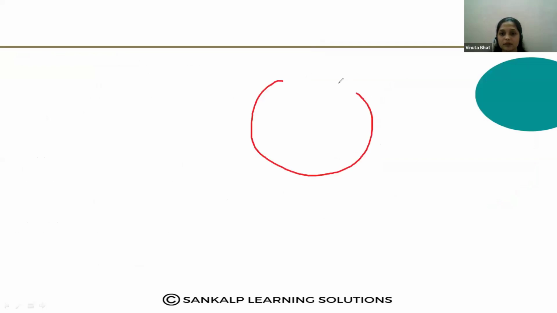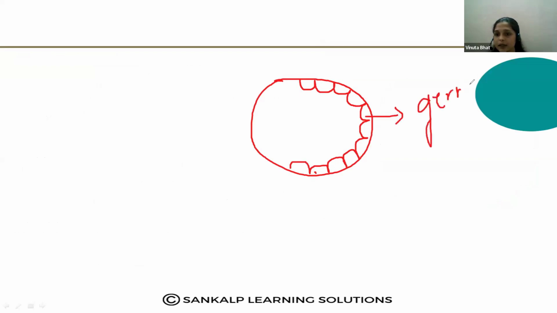So this is the seminiferous tubule. So this is lined by a special type of cells. They are called germ cells or spermatogonial cells. So what is the function of these germ cells? Germ cells, they undergo meiotic division and form the primary spermatocytes, secondary spermatocytes. After that, they produce the sperms.